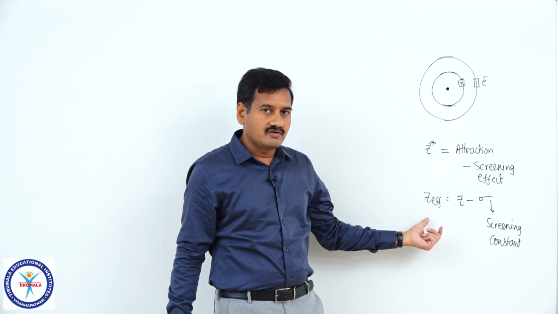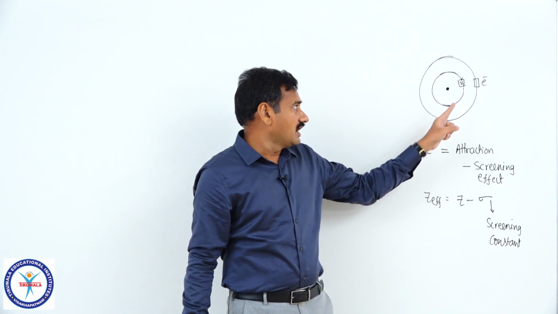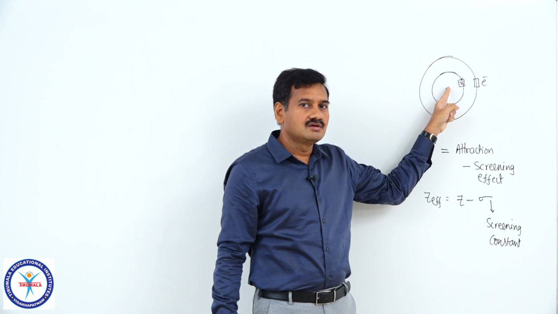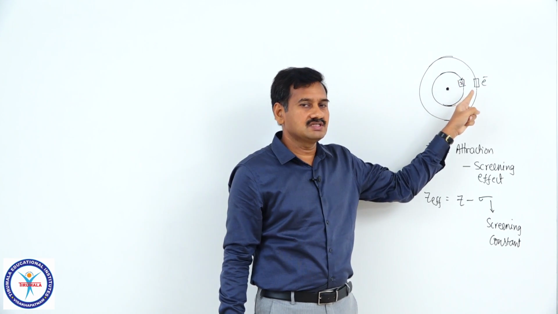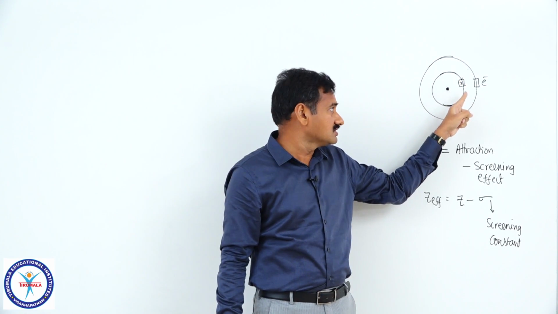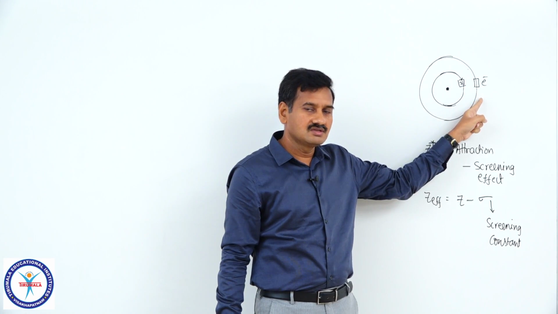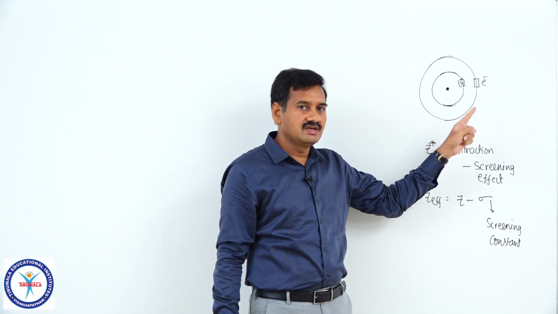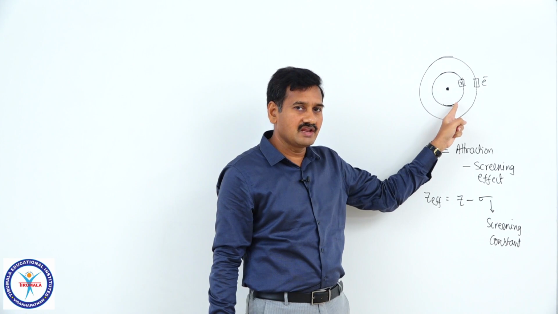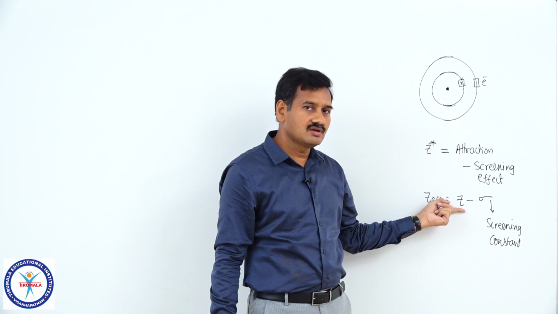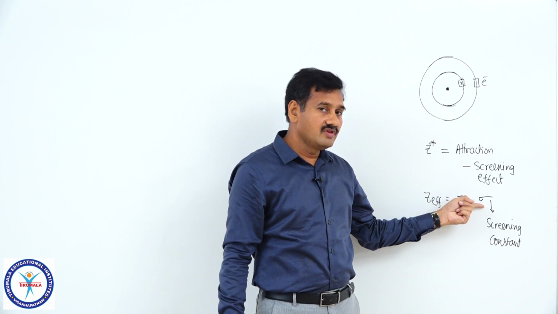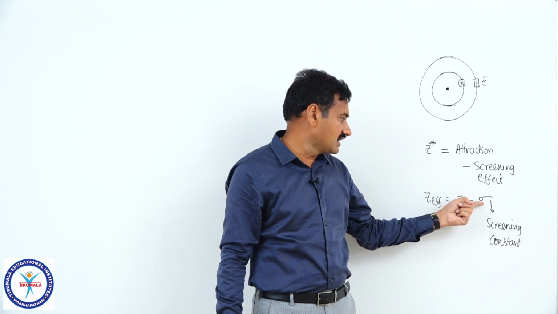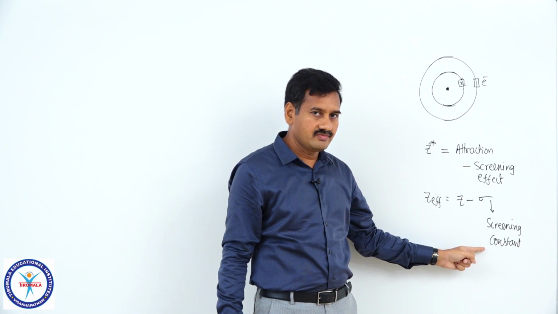Is it clear to all of you or not? Once again, go through that. The electron present in an orbit is not only under the influence of the nucleus, but also experiencing some repulsions by the inner electrons. The repulsion caused by the inner electrons over the valence electrons is called the screening effect or shielding effect. So, the net force acting on the valence electron is attraction by the nucleus minus repulsion by the inner electrons. Attraction depends upon the atomic number, and repulsion increases with increase in the number of electrons in the inner shells. That screening effect is represented with the letter sigma, called the screening constant, right.